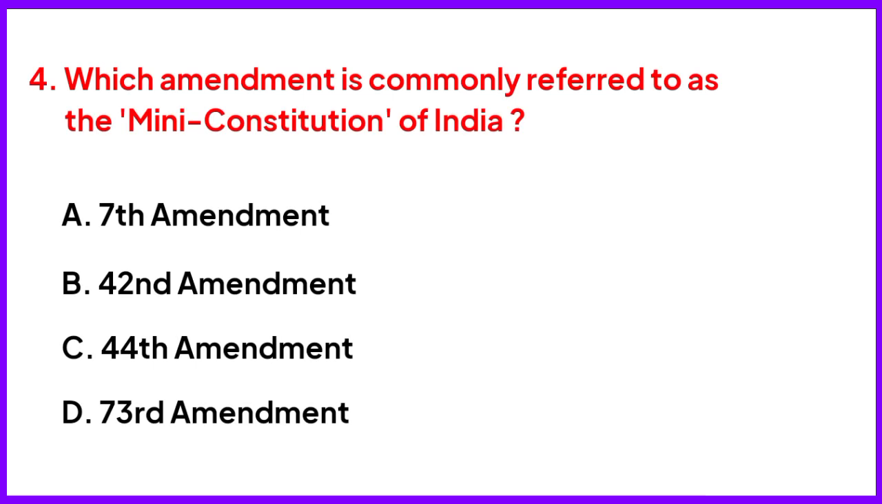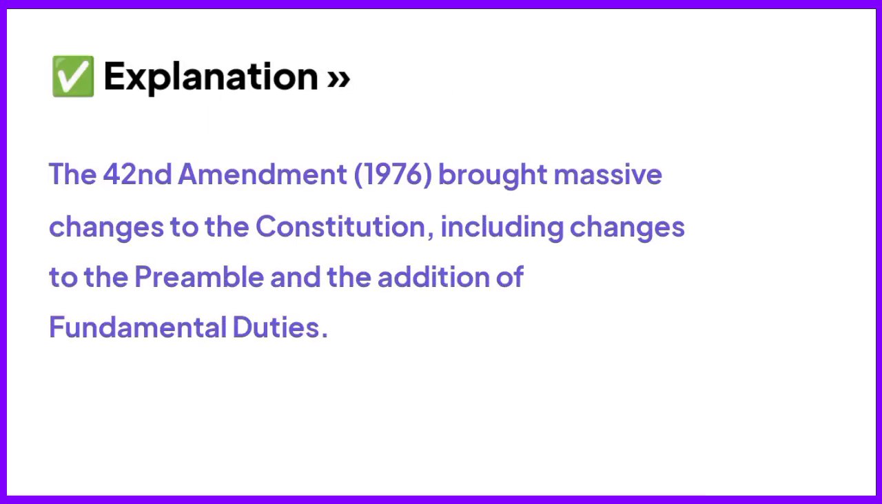Which amendment is commonly referred to as the mini-constitution of India? Right answer is option B, 42nd Amendment. The 42nd Amendment brought massive changes to the Constitution, including changes to the preamble and the addition of fundamental duties.